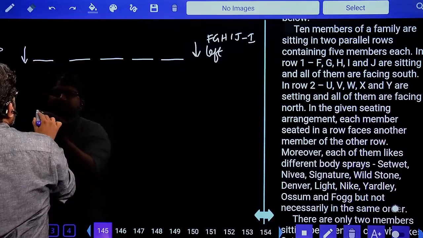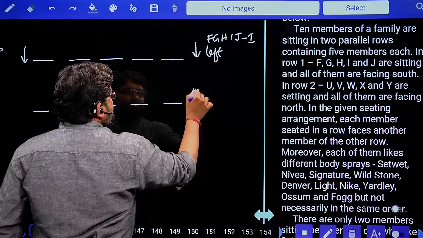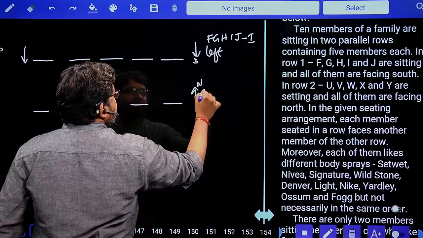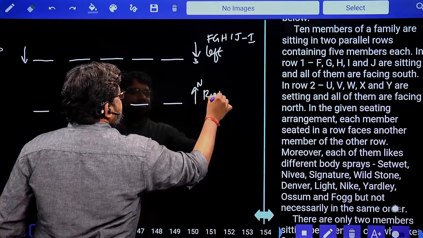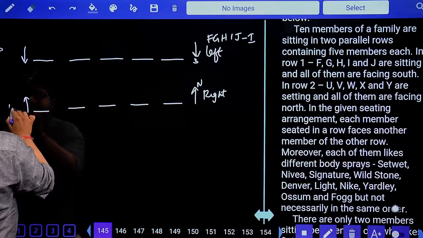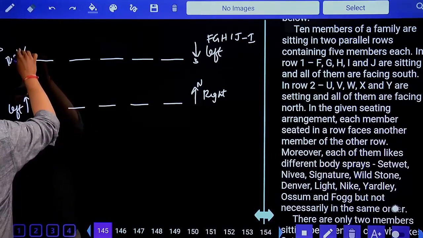And you'll also have row 2, with 1, 2, 3, 4, 5. This is north and this is south. Right, left. This is right for those who are facing south.